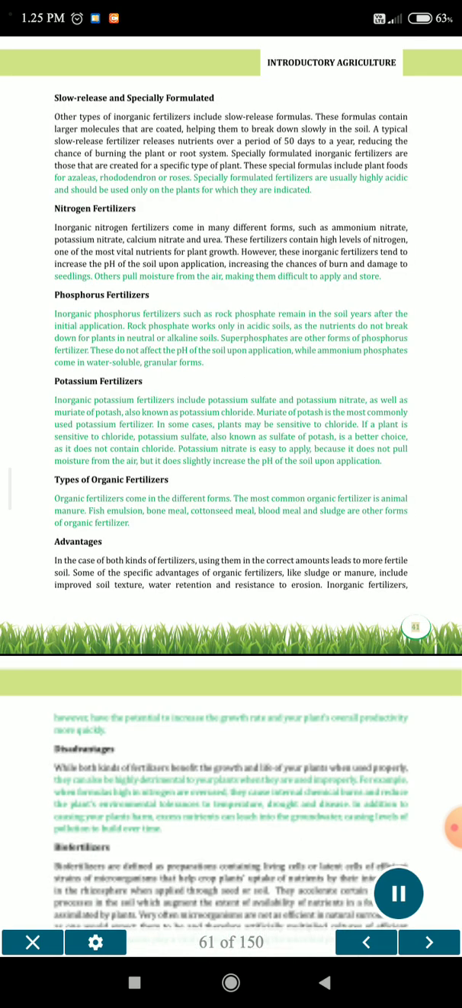Introductory Agriculture. 41. Slow release and specially formulated. Other types of inorganic fertilizer include slow release formulas. These formulas contain larger molecules that are coated, helping them to break down slowly in the soil. A typical slow release fertilizer releases nutrients over a period of 50 days to a year, reducing the chance of burning the plant or root system.